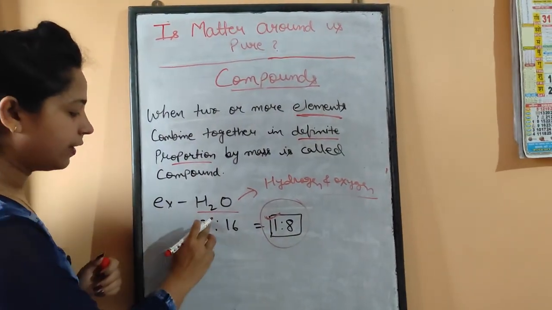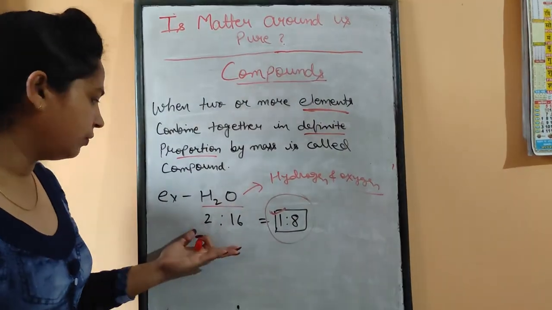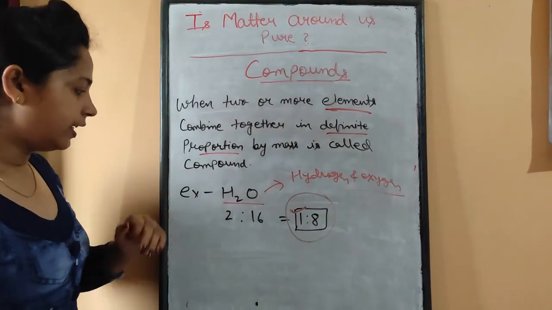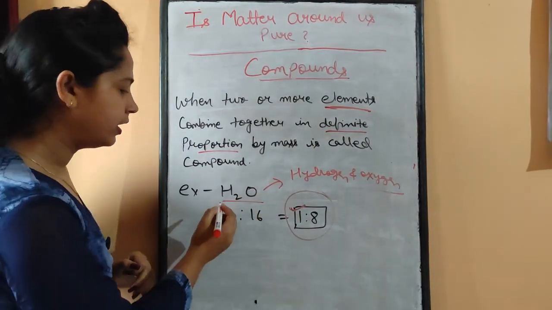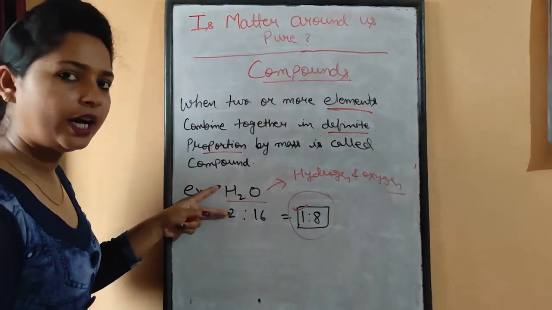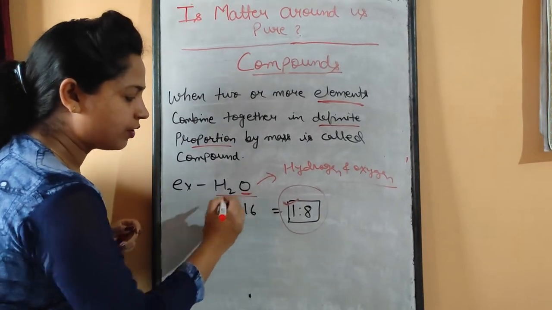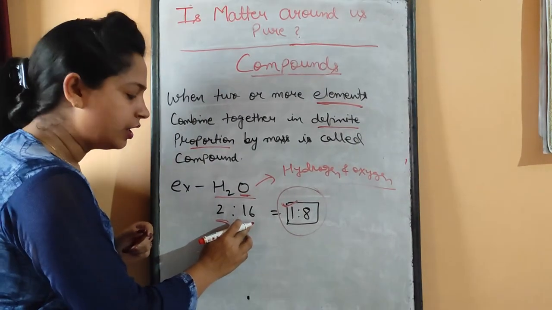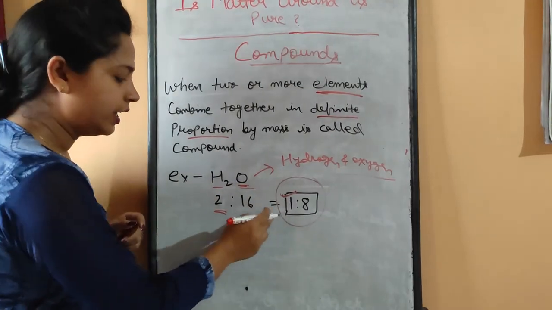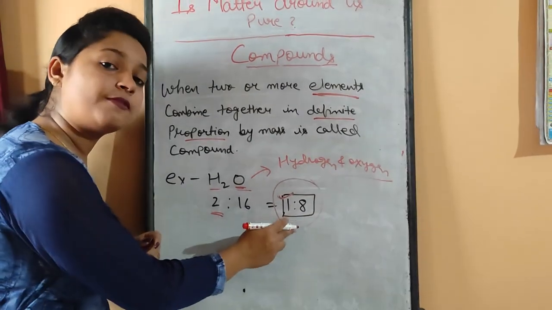For that you have to understand atomic mass, which you will understand in the next chapter in class 9. Here you just remember the atomic mass of hydrogen is 1. Since we have 2 hydrogen, the atomic mass is 2. The atomic mass of oxygen is 16. So if we find the ratio of hydrogen and oxygen, we get 1:8.